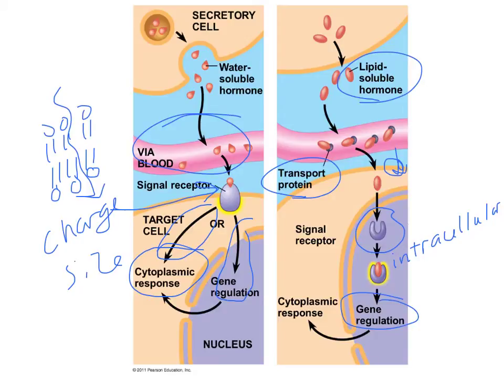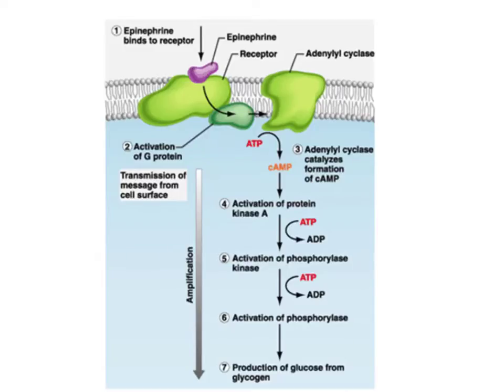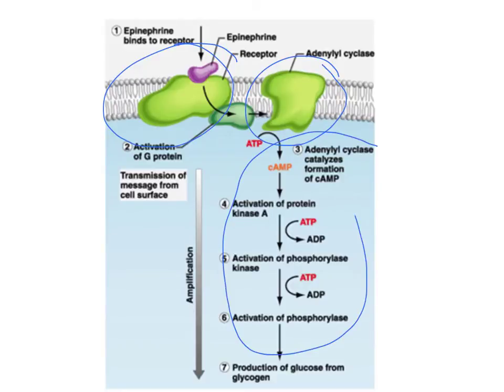So let's look at a couple of examples. This example here is epinephrine. Epinephrine is a water-soluble or protein-based hormone. So you can see it binding here to its surface receptor. It uses a G protein receptor. So it binds to the surface receptor on this target cell. And then that triggers our enzyme pathway cascade. When it triggers that pathway cascade, it amplifies the response, so we get a significant response. And then we'll have our cellular response based on the binding to the cell surface receptor.